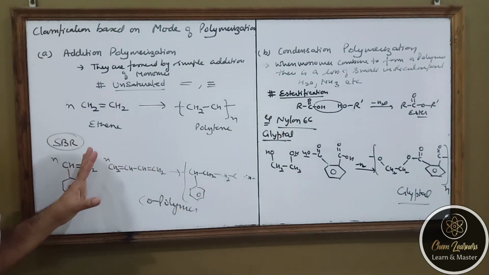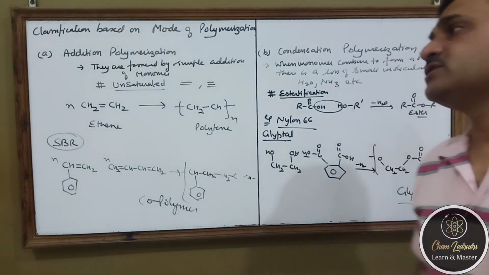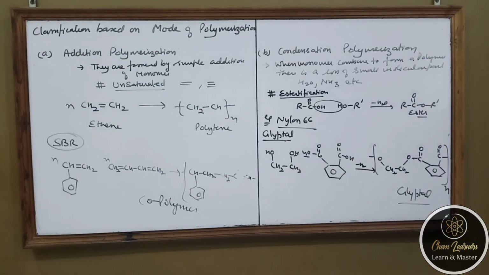So let us study the difference between addition and condensation polymers. Now what are addition and condensation polymers? In addition polymers, what happens? They are formed by the simple addition of molecules, whereas the condensation polymers are formed by the loss of simple molecules. So nothing is lost during addition polymerization. So whatever molecular mass was for the monomer, n times will be the molecular mass of the polymer. But in condensation there is a loss of small molecules. So the molecular mass of the condensation polymer will be less in comparison to the total mass of the monomers which have combined.